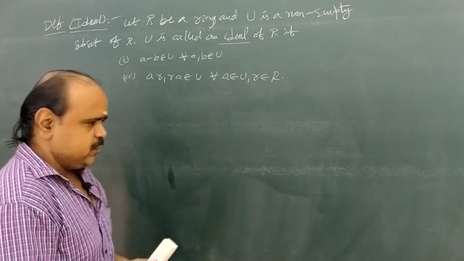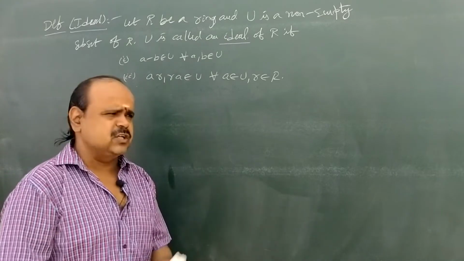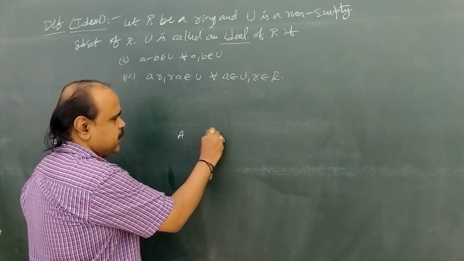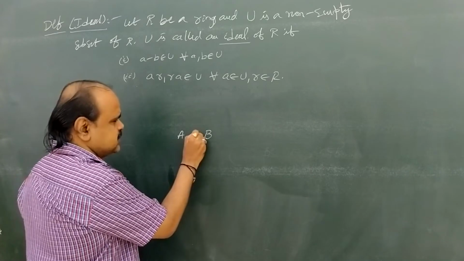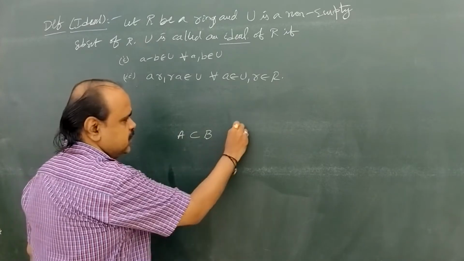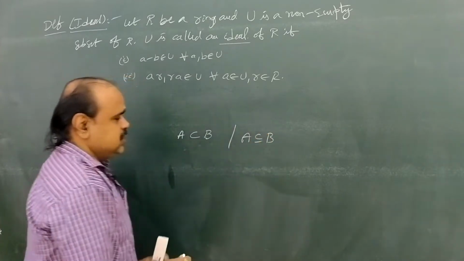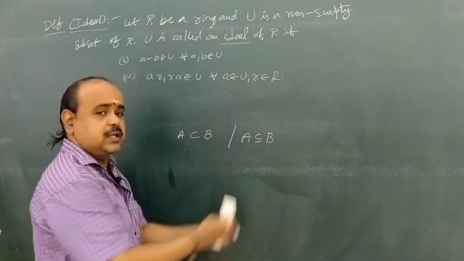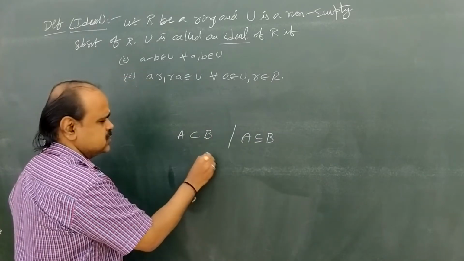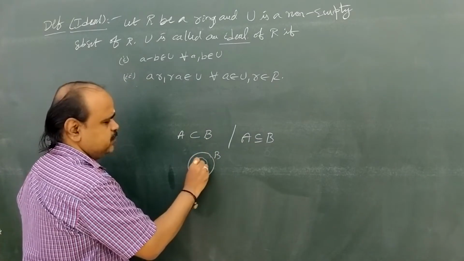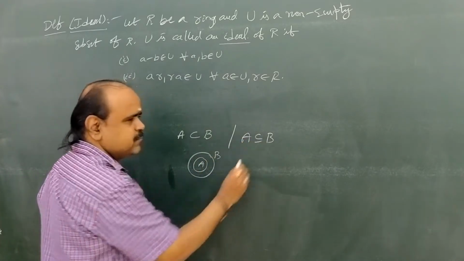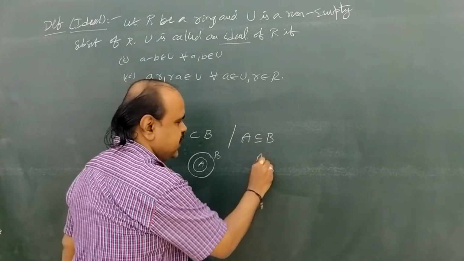For example, in your lower classes, whether intermediate or 10th class, whatever it may be, in set theory if you take any sets capital A and capital B, we write for example A subset B. In some problems we see A subset B or A subset or equal to B. What is the difference between these two? A subset B means A is inside capital B, so A is strictly a subset of capital B. Whereas in A subset or equal to B, there is a possibility of A equal to B.